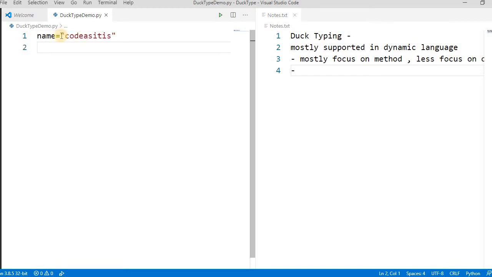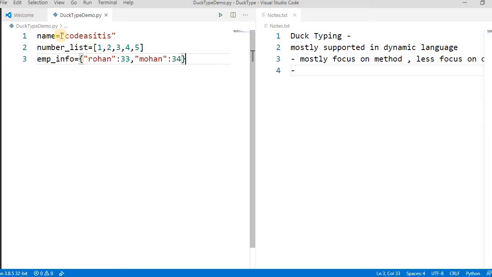Then a list of numbers, a number list: 1 2 3 4 5. And let's take one dictionary of employee info, with employee names and their ages: Rohan, age 33, and Mohan, age 34.